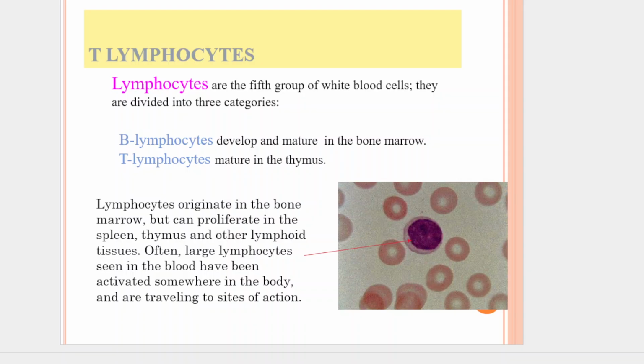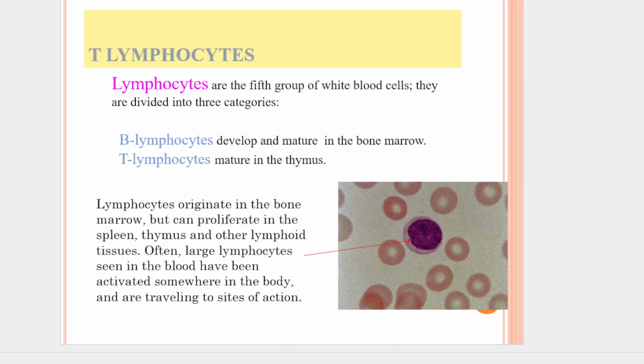T cells originate from hematopoietic stem cells in the bone marrow. Unlike B cells, which mature in the bone marrow, the T cell precursors migrate to the thymus for their maturation and education. In the thymus, these immature T cells undergo a rigorous selection process to ensure they can recognize self-MHC molecules and do not strongly react to self-antigens.